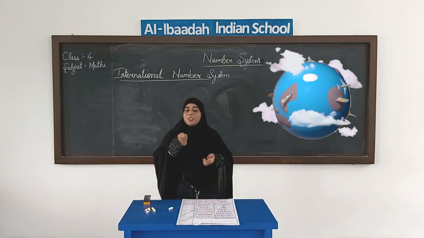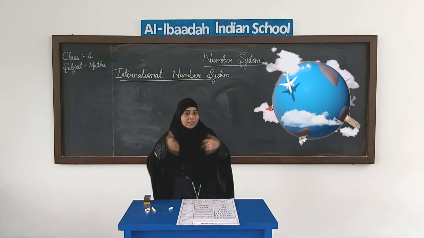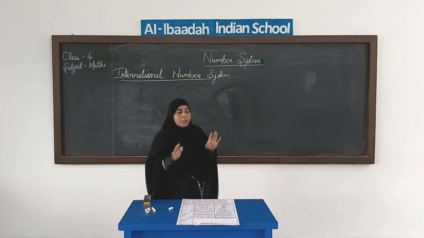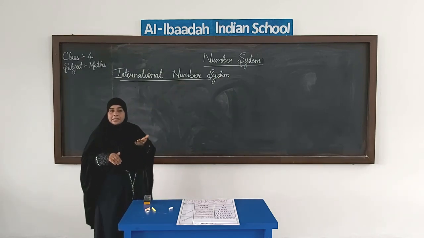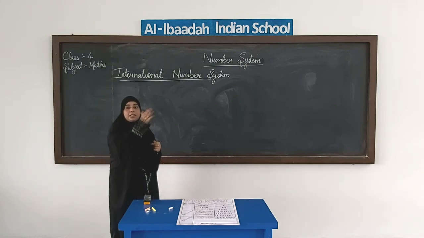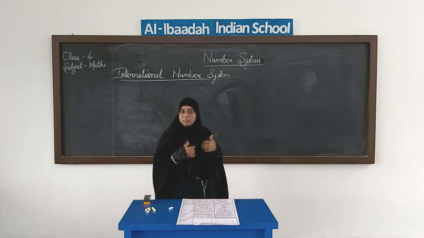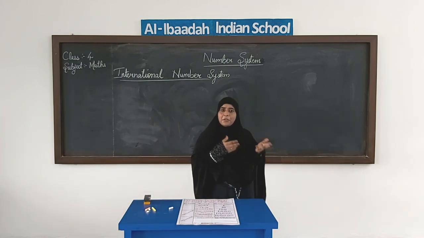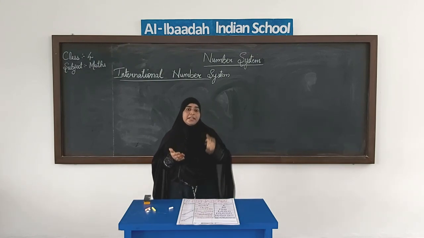So international tells that it is about another country, other than the country where we are staying. So the international number system is the number system practiced in other parts of the world. If you have plans to visit Australia, America, Europe or any other country, then you should know how they read the numbers in those countries.